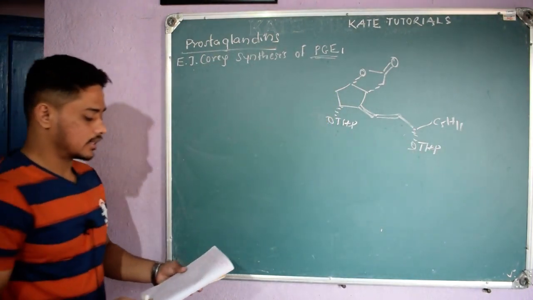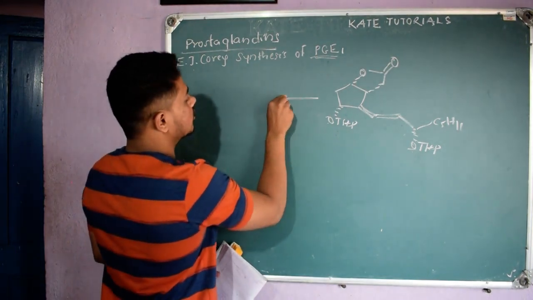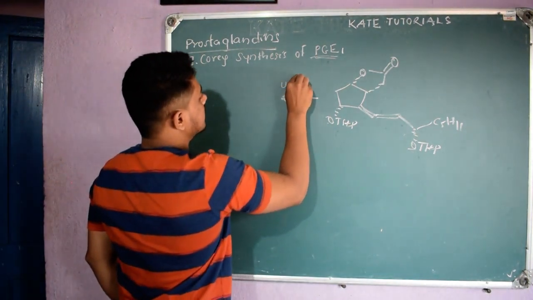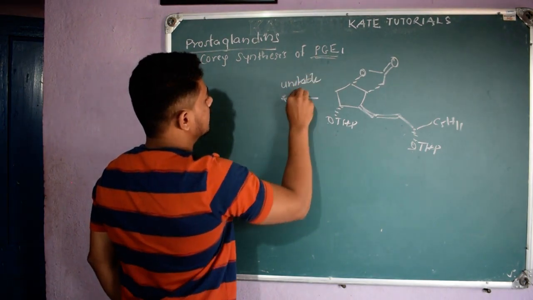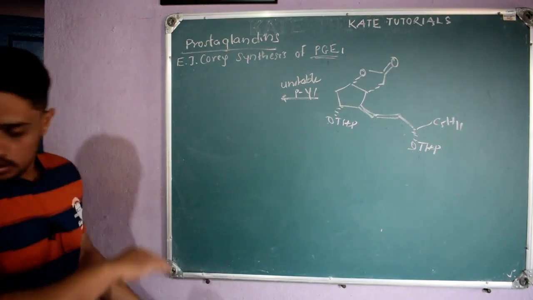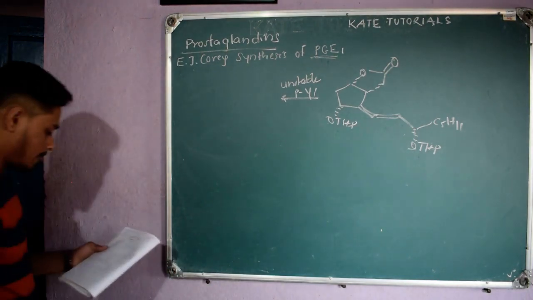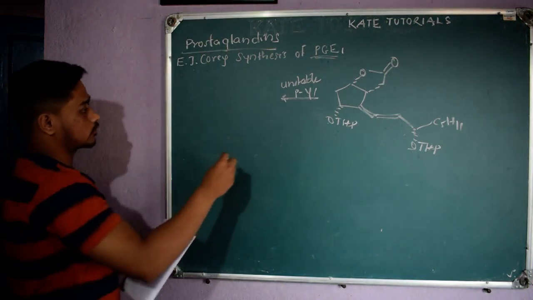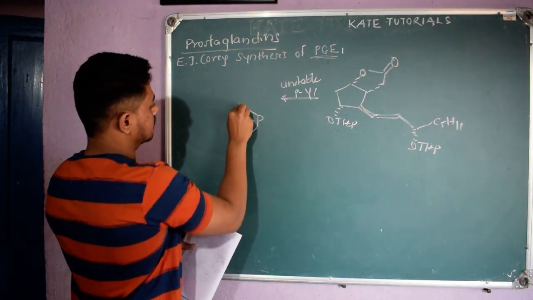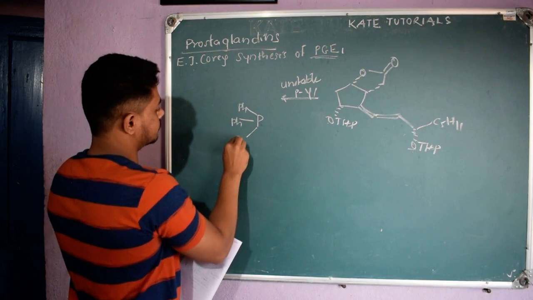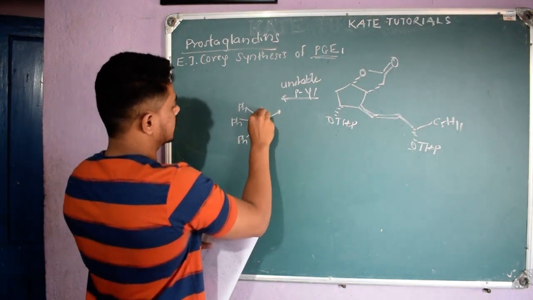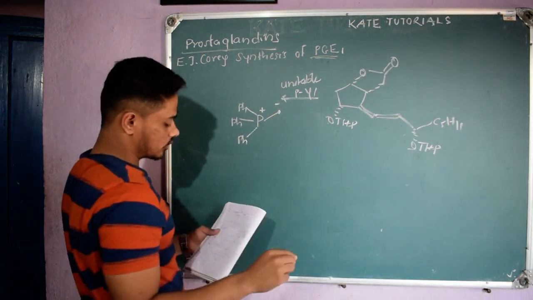Once we have this, I will add an unstable phosphorus ylide. Sorry. Let me show what kind of phosphorus ylide I will add: PPh3, with CH2 here. Phosphorus has a positive charge and CH2 has a negative charge.